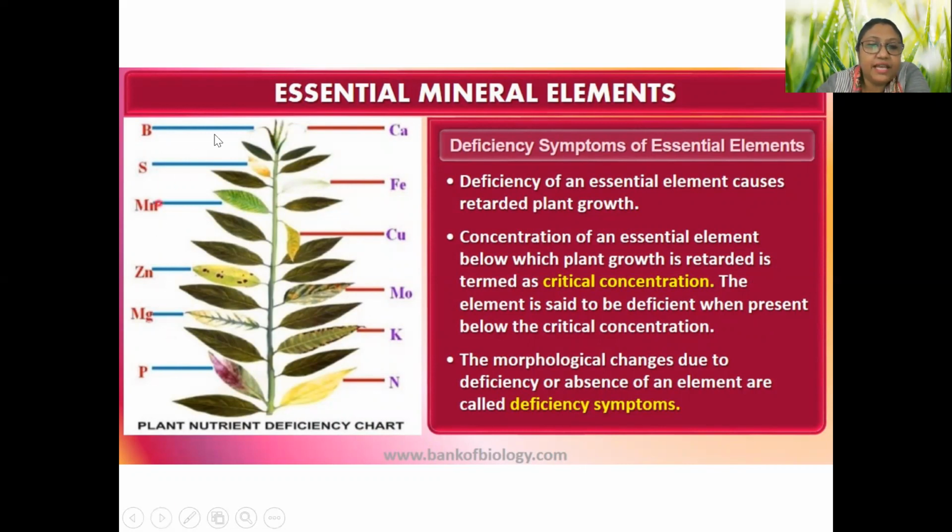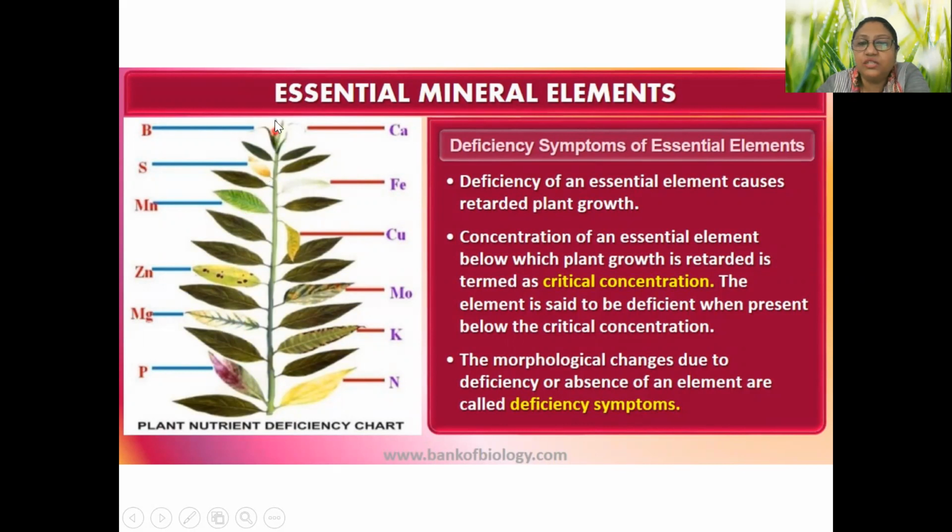In this picture, it is so nicely depicted that if a plant has phosphorus deficiency, it is observed as a purplish patch. In case of magnesium deficiency, the color of the leaf will turn yellow. In case of zinc, it will be yellow and there will be black patches in between. In Mn, the light color leaf will be there. Sulfur also, it will be yellow.